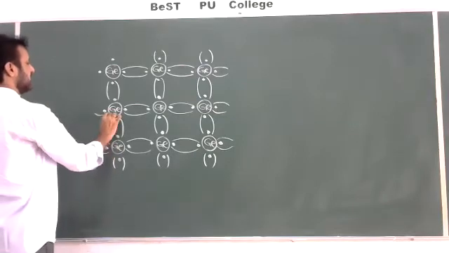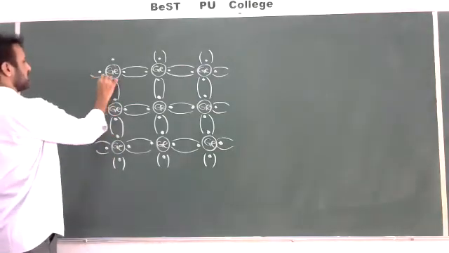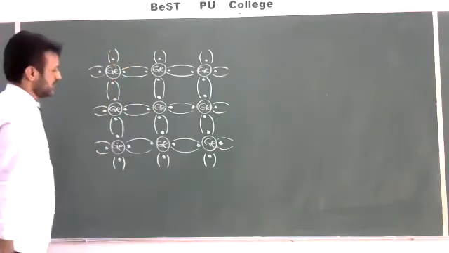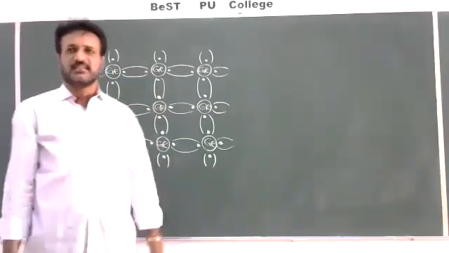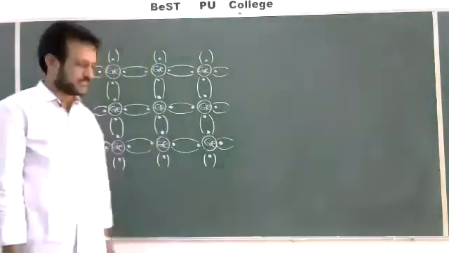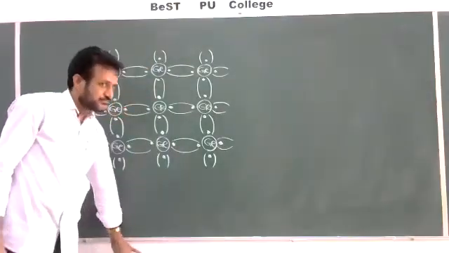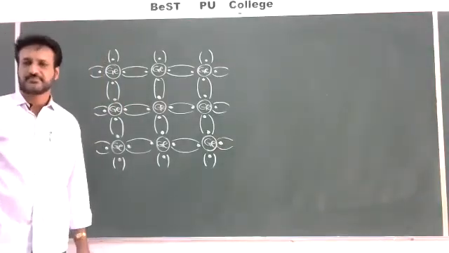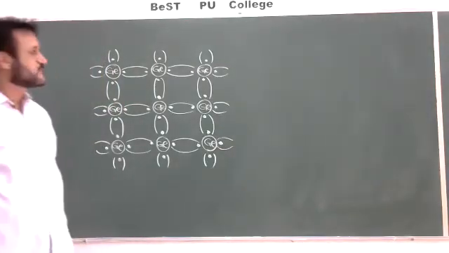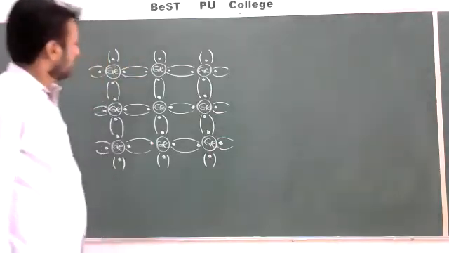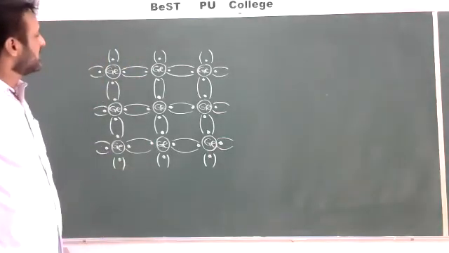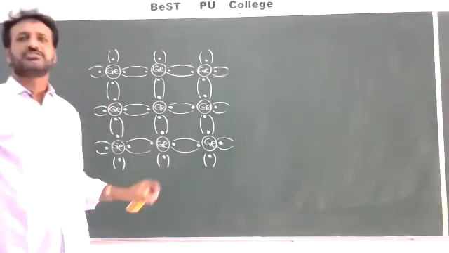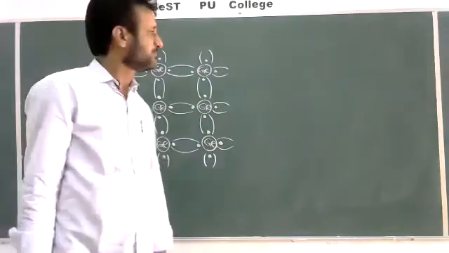Whenever all the bonds are completed, at normal or lower temperature or at 0 Kelvin, the structure is like this. This is germanium, one of the pure semiconductors, and these are the covalent bonds present in germanium.